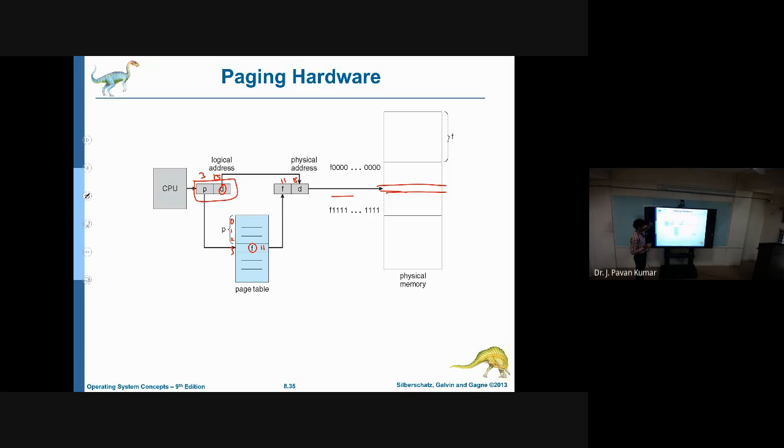Simple thing. Whereas in segmentation, what we did is get the base address, not the frame number. The base address is where that particular segment starts. Suppose I wanted to get the 15th line, and let us say the address of the segment is 1000. Then we have to do 1000 plus 15, and only then do we get this particular address. Got it? This is the translation scheme followed in segmentation.